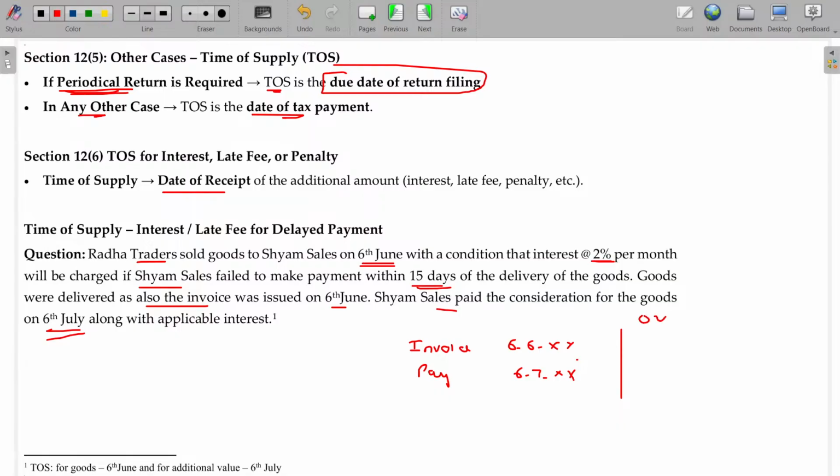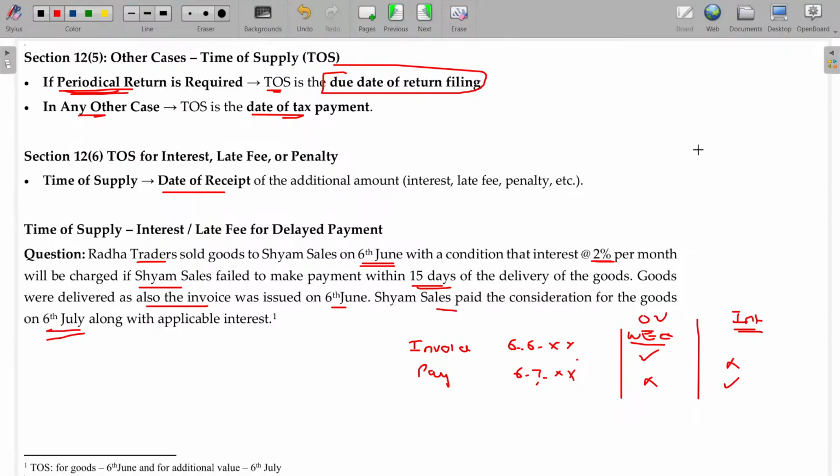For the original value, between these two, 6th July or 6th June, whichever is earlier will be taken. In case of the interest amount for the delay, okay, only the payment date will be taken.